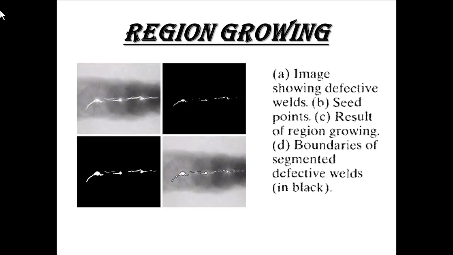A. Image showing defective welds. B. Seed point. C. Result of region growing. D. Boundaries of segmented defective welds in black color.